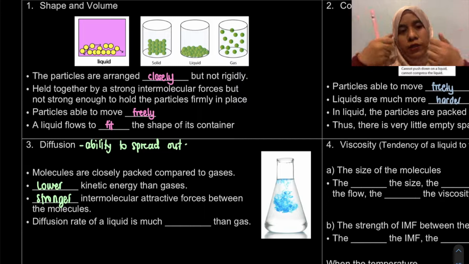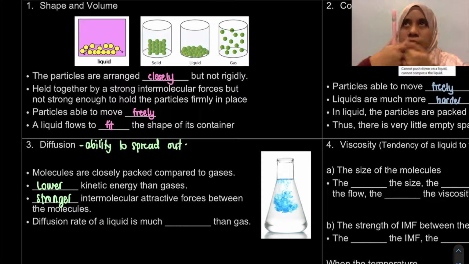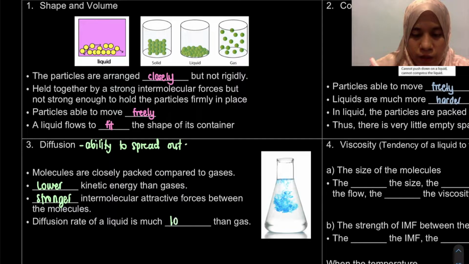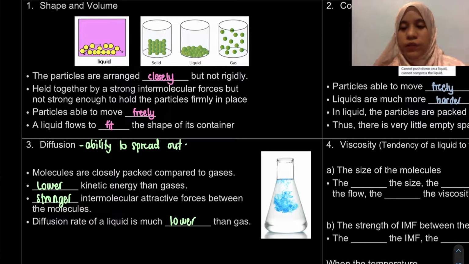So if there are attractive forces, the molecules will attract each other, so they move a bit slower. Okay, so here, since it has a stronger intermolecular force between the molecules, the diffusion rate of liquid is much lower than our gas. So that is for diffusion.